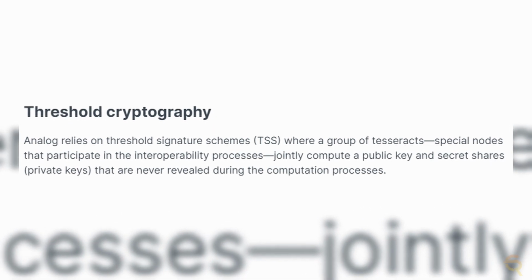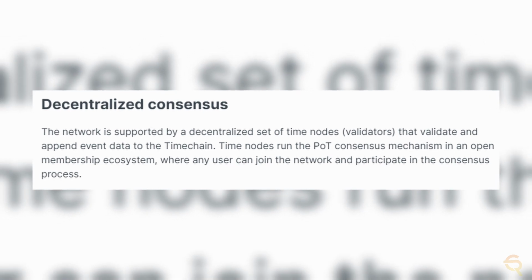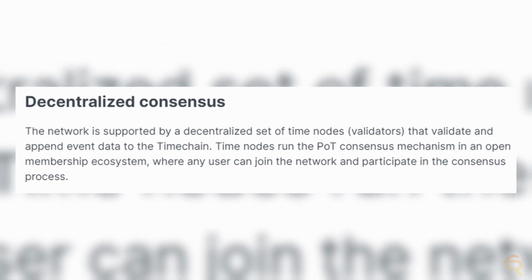Besides core features, the Analog network also has 4 essential components. The first one is threshold cryptography. This comes down to Analog relying on threshold signature schemes where a group of tesseracts jointly compute a public key and private keys that are never revealed during the computational process. The second one is a decentralized consensus. The network is supported by a decentralized set of time nodes, which are validators that validate and append event data to the time chain.